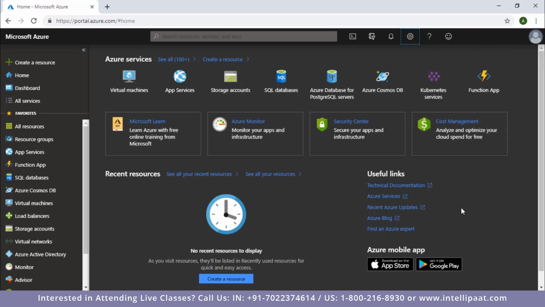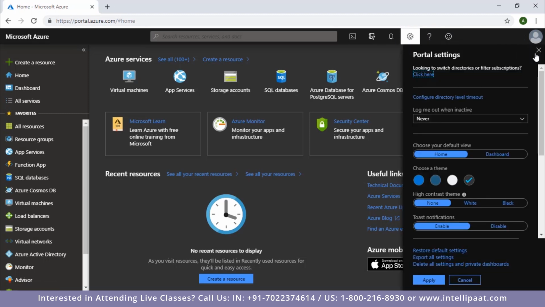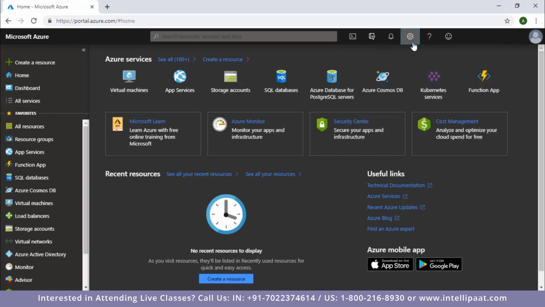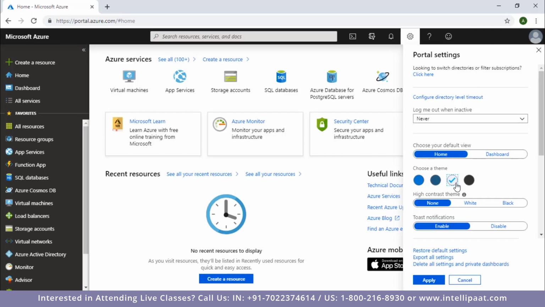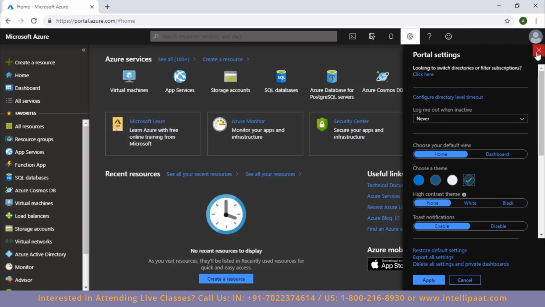So now, before we move forward, let me also tell you that Microsoft Azure offers you a few themes that you can keep on your Azure portal. So right now, to change the theme of your Azure portal, all you have to do is click on settings, and there are the themes that are offered to you. Right now it's dark. You can keep it as white or light, or you can choose any one of these. So for me, I'll keep dark theme.